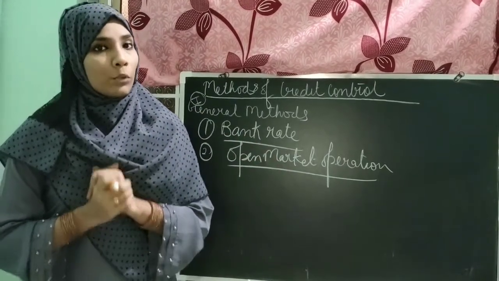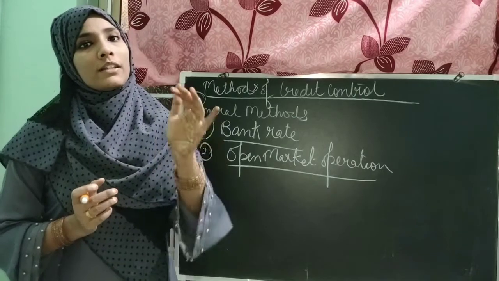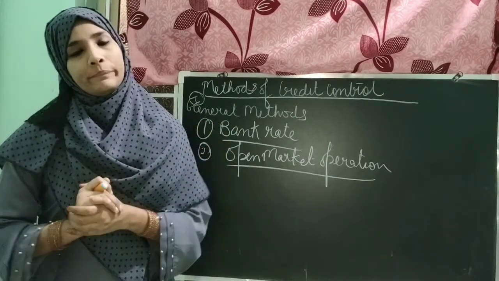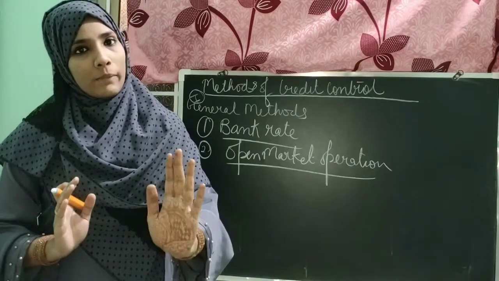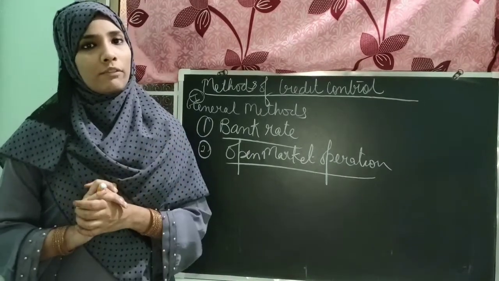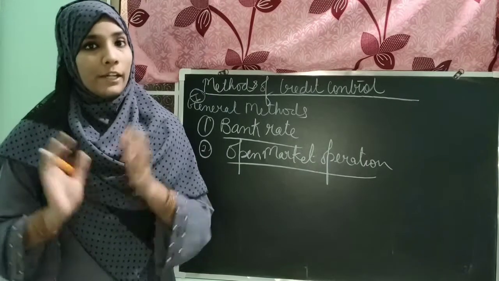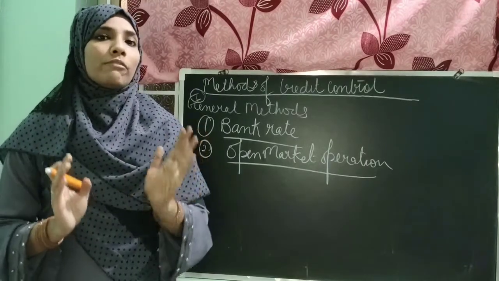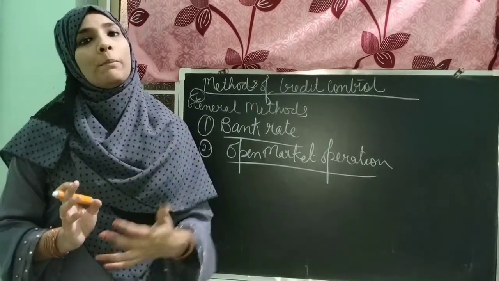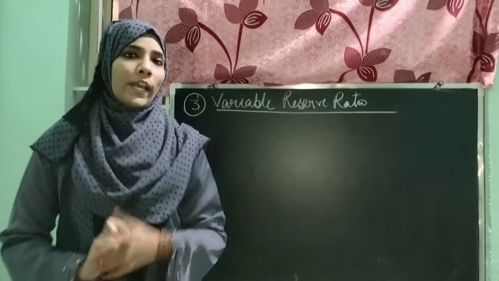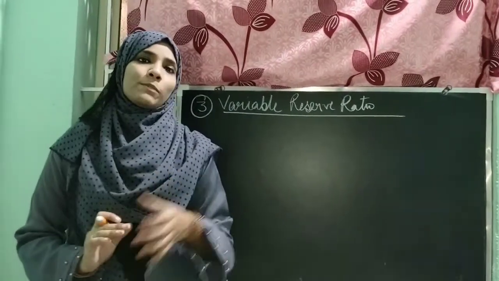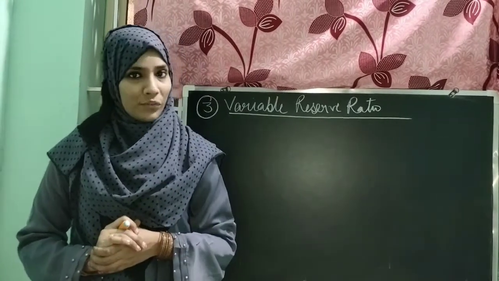How? Suppose RBI is purchasing securities from commercial banks. It means they are giving money to the commercial banks, only then are they purchasing the securities. It means the RBI is providing funds in the economy. It will help to improve the situation of deflation. So just now I have explained to you the points which we studied in the previous video.